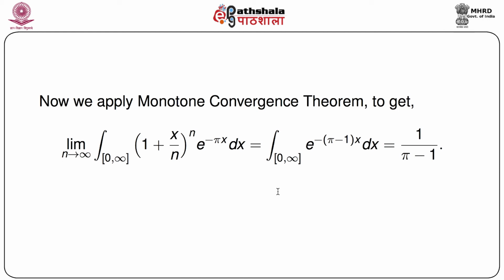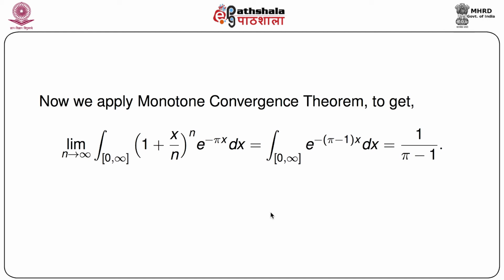We have already seen it, and just a simple integration will give us the value 1 by (pi minus 1). So this is a direct application of the monotone convergence theorem. All we need to check is whether the integrand is monotone, and we have written this integral using the indicator function. That's the only thing that we need. So there is an indicator function involved in it.